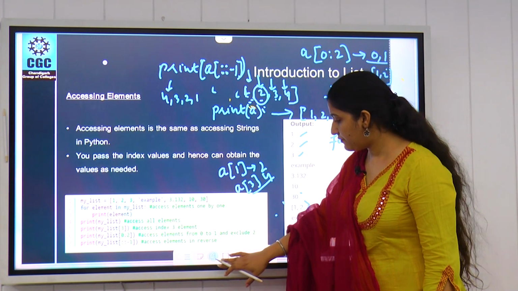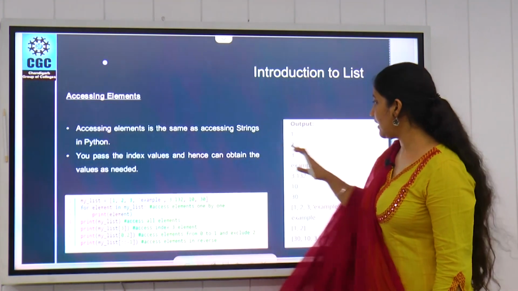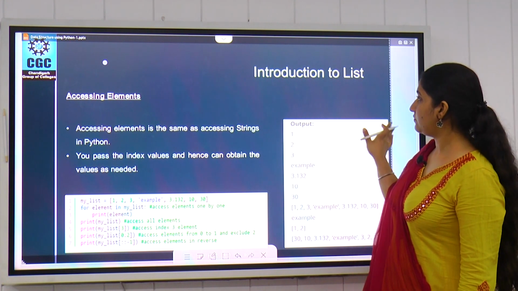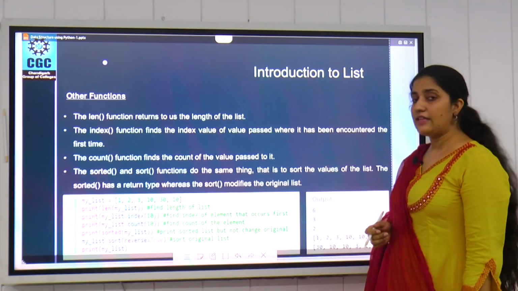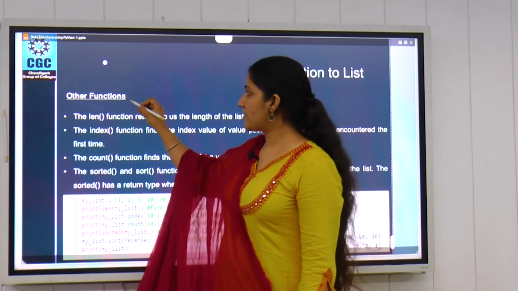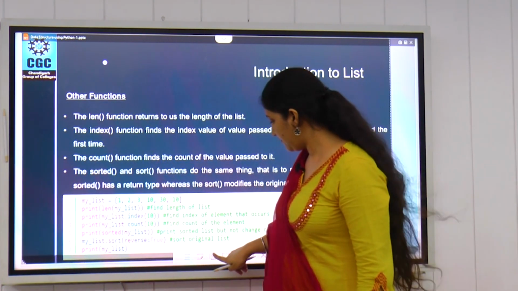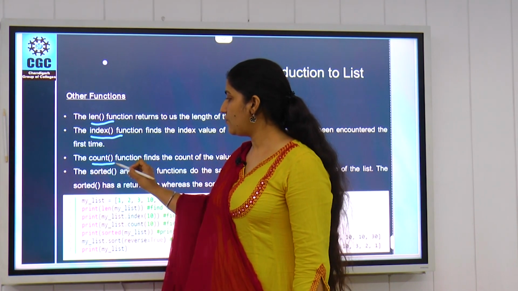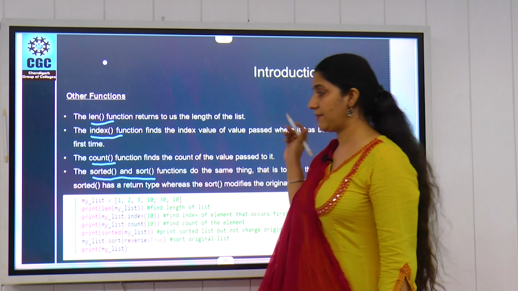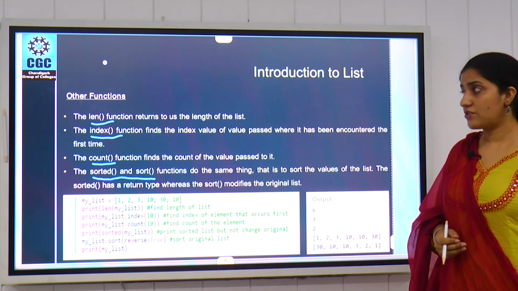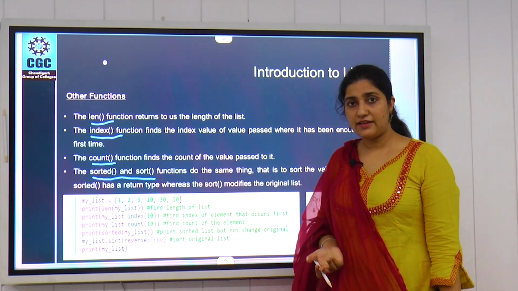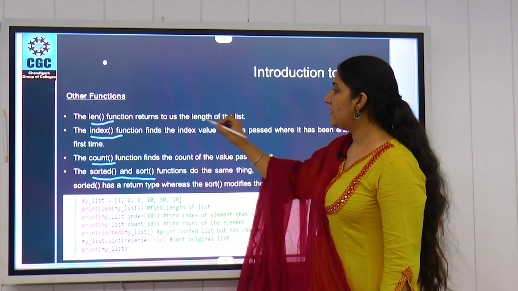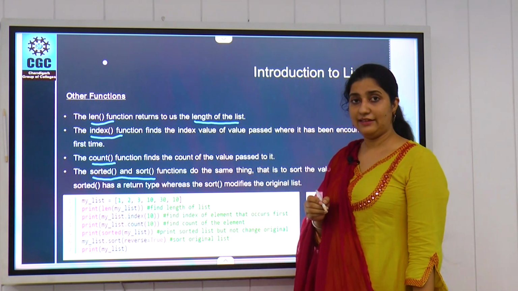So next we have different operations which we can perform on our list. Those operations are different functions like length, index, count and sort or sorted. These are different functions which we can use in Python for a list or to return some values. Length will return us the length of our list.